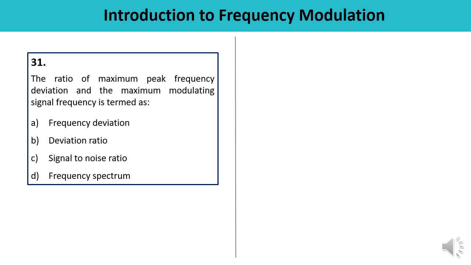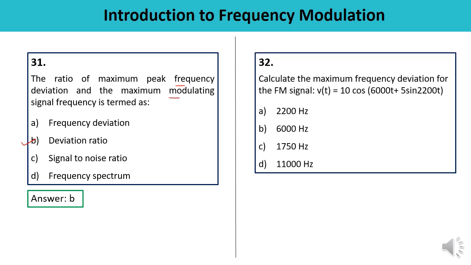Question number 31. The ratio of maximum peak frequency deviation to the maximum modulating signal, this is known as the deviation ratio. B. There are some standard definitions, terms and formulas which you must remember so that you can pick the answers very quickly. The correct one.